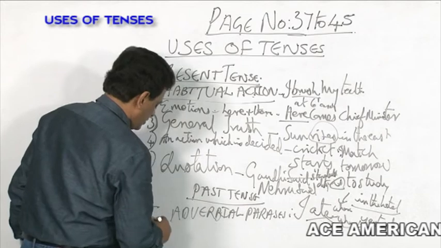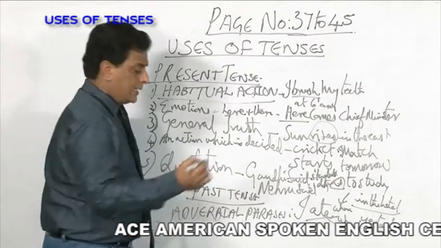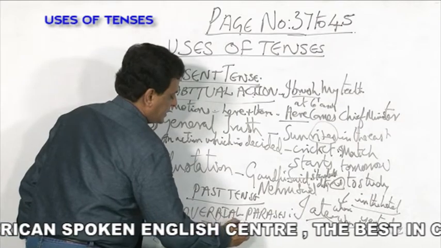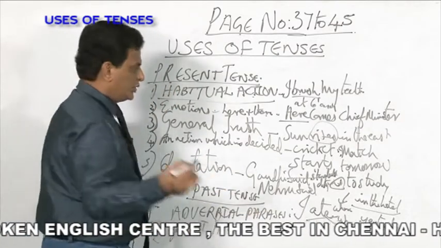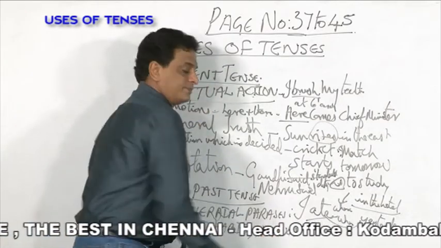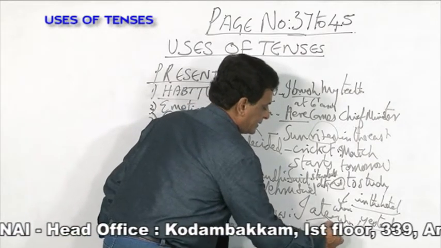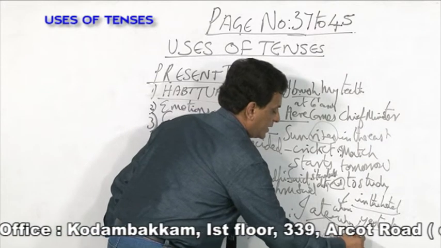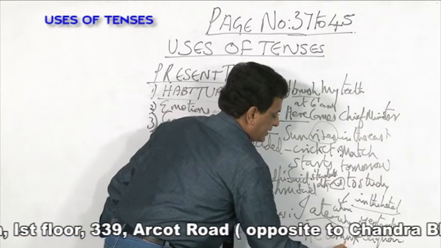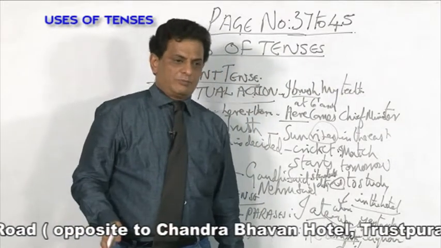What is the second place you use past tense? Past tense is used with a past habit, which you don't do now. For example, he drank liquor daily. What does that mean? He used to drink regularly, but not now.